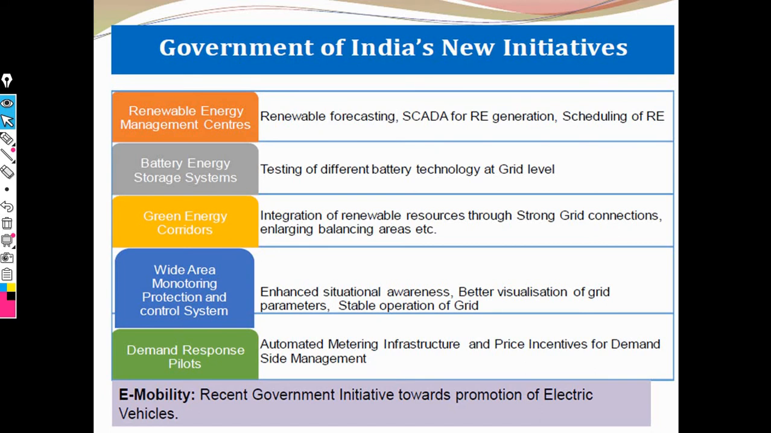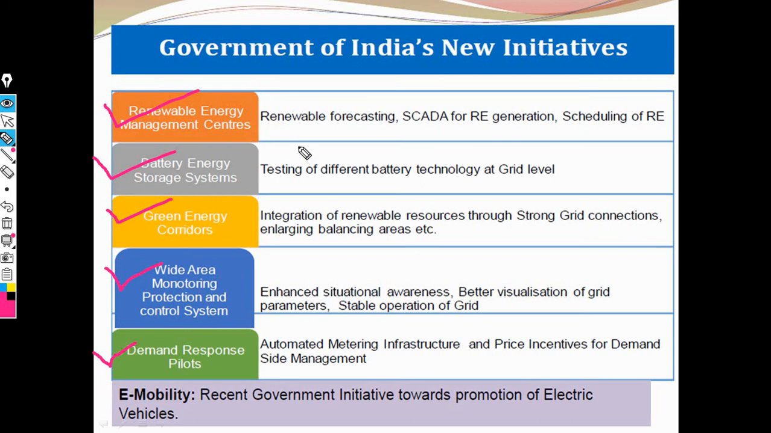Then the next point is the Government of India's new initiatives, in which we need a renewable energy management center. Then the battery energy storage system. Then the green energy corridor, which is very important. Then the wide area monitoring, protection and control system, which is very important in a microgrid. The last one is demand response and pilot projects. It is very important in a microgrid.